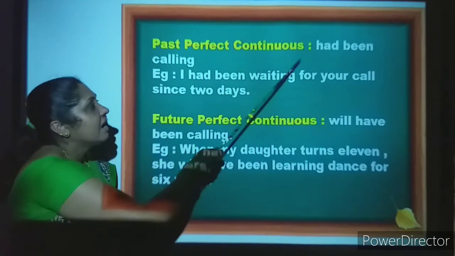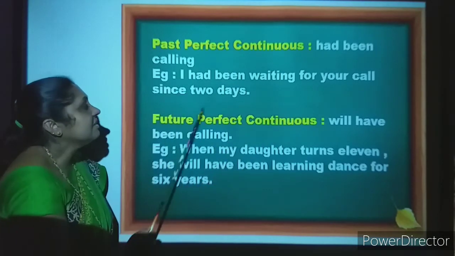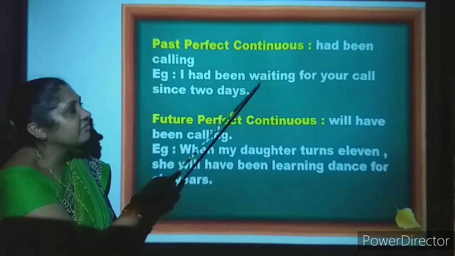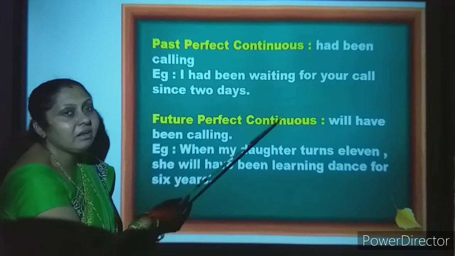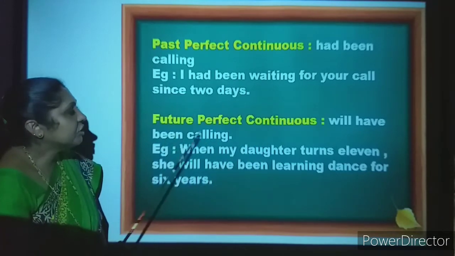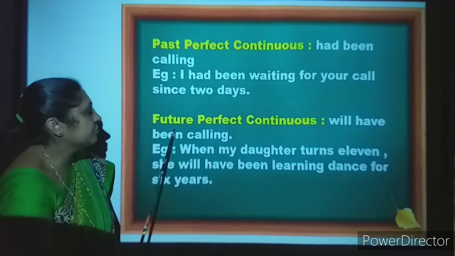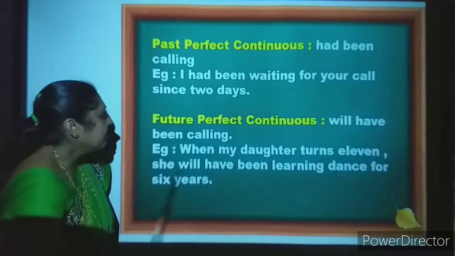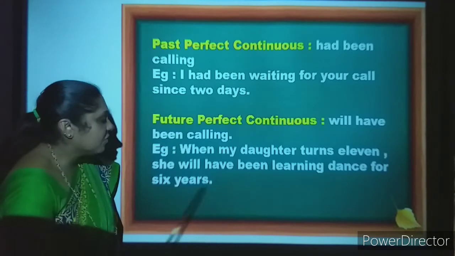Past perfect continuous: had been calling. Example: I had been waiting for your call for 2 days. I have taken the verb calling, but in the sentence I have taken waiting, but the rule is the same, had been calling or had been waiting. Future perfect continuous: will have been calling. Example: when my daughter turns 11, she will have been learning dance for 6 years.